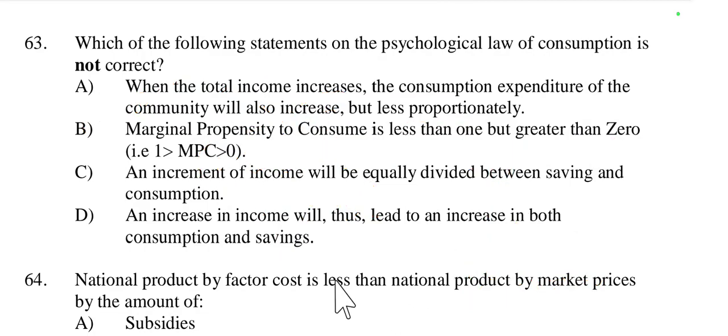Then option D: an increase in income will lead to an increase in both consumption and saving. Yes, when income increases, both consumption and saving increase, but the percentage of consumption increases less proportionately and the proportion of saving increases more proportionally than before. So this is correct. Options A, B and D are correct, so only option C is the incorrect statement.